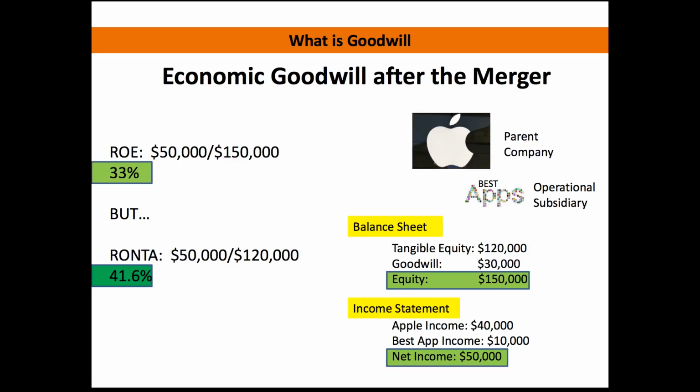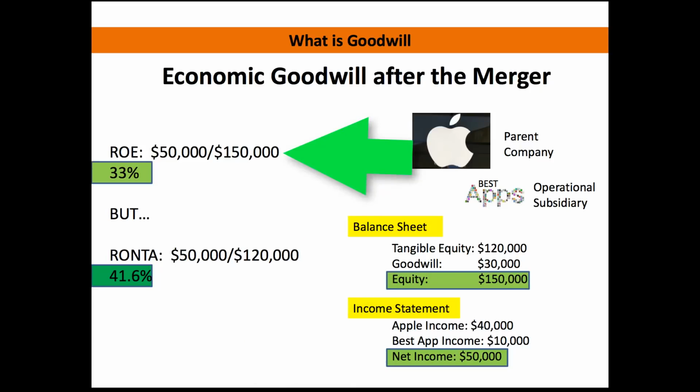Let's figure this out for a company that has intangibles. In the second scenario, after these two companies had merged, we had $30,000 of goodwill listed on the balance sheet. We're just going to say that's all of our intangibles. When we do the return on equity, we look at our equity, which is $150,000, and our net income is 50.